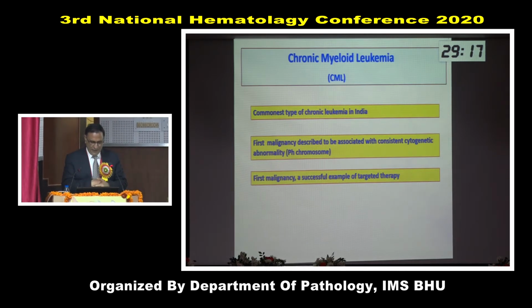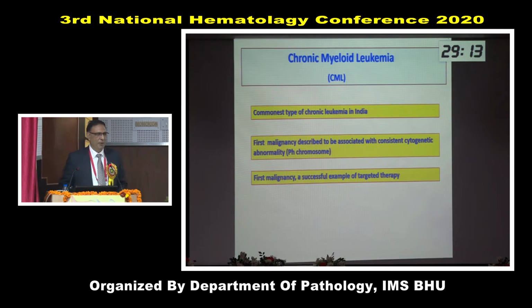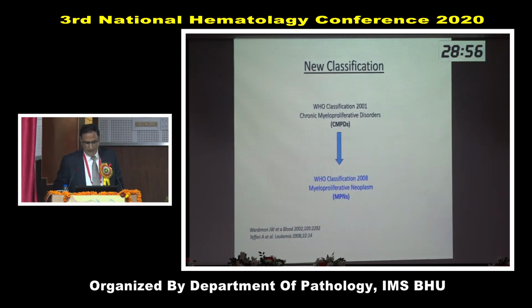Chronic myeloid leukemia has three things to its credit. It is the commonest type of chronic leukemia in India. It is the first malignancy described to be associated with a consistent cytogenetic abnormality, that is the Philadelphia chromosome. And again, it's the first malignancy which is a successful example of targeted therapy. There is a change in nomenclature, as all of you know. Initially, it was known as chronic myeloproliferative disorders, but now the name is myeloproliferative neoplasm.